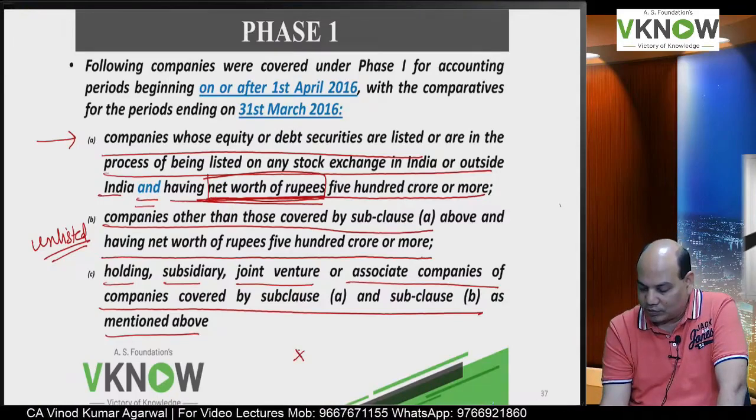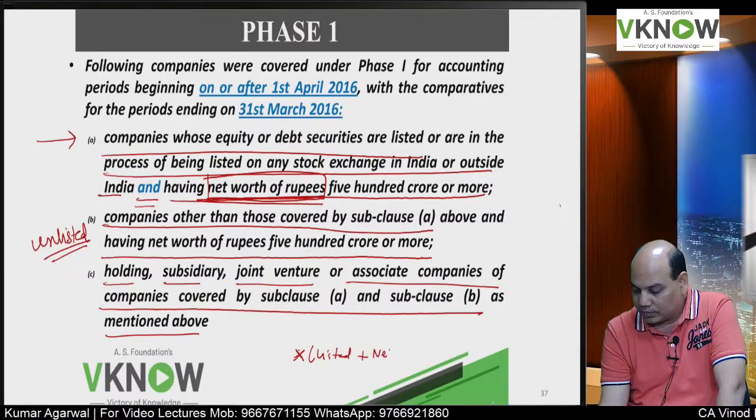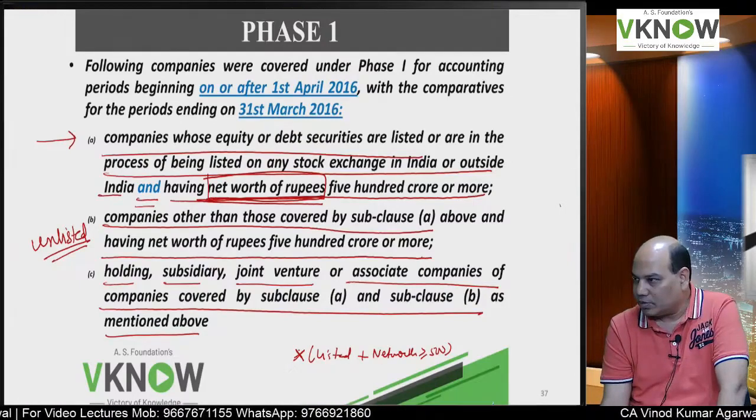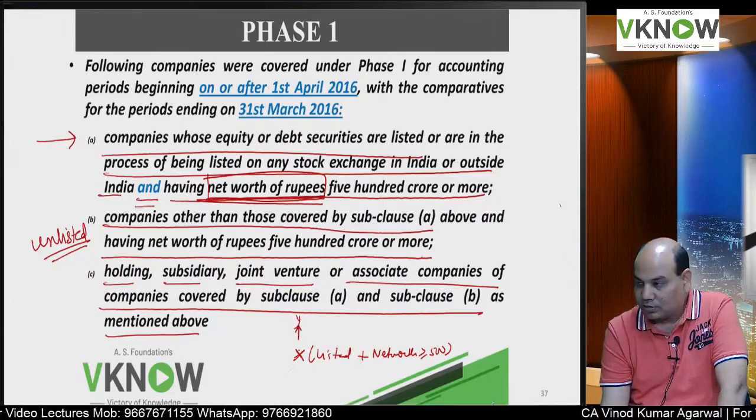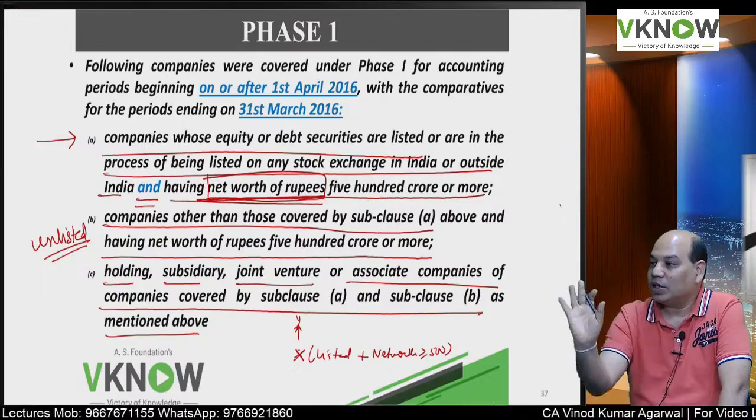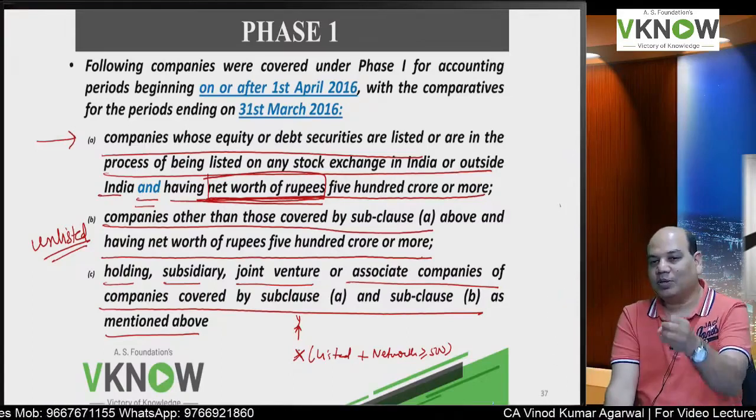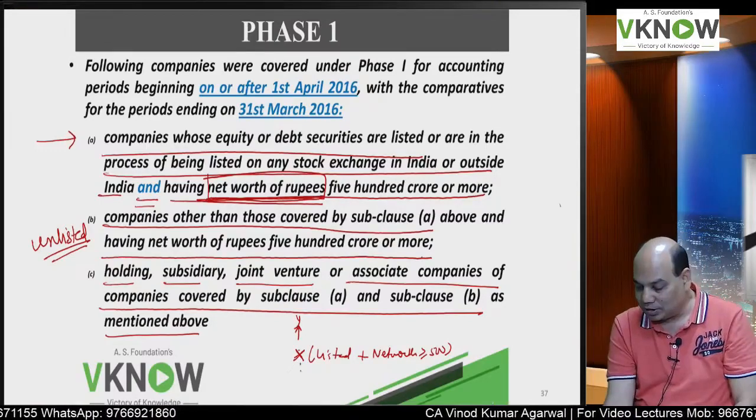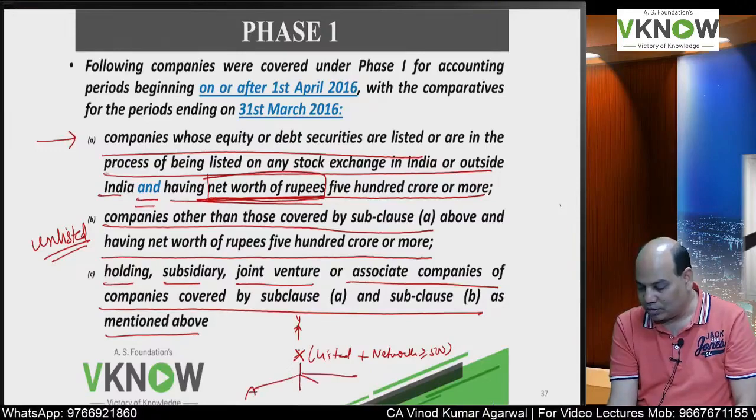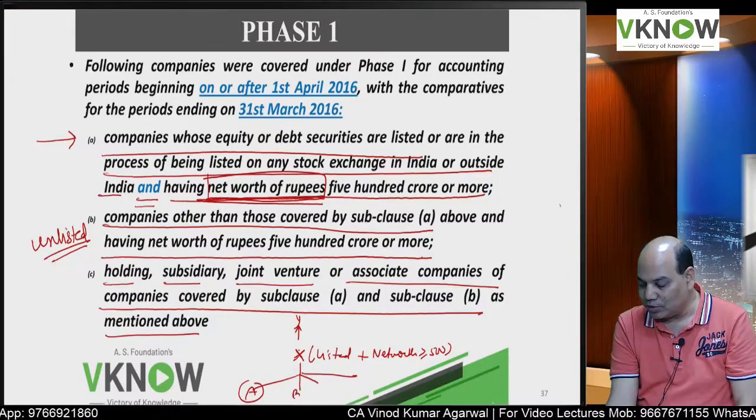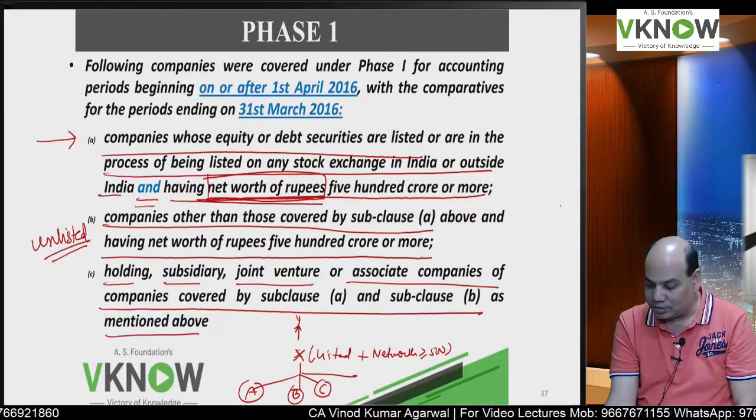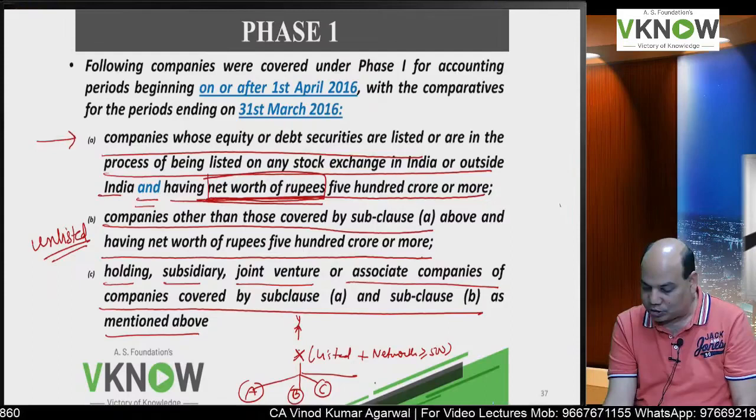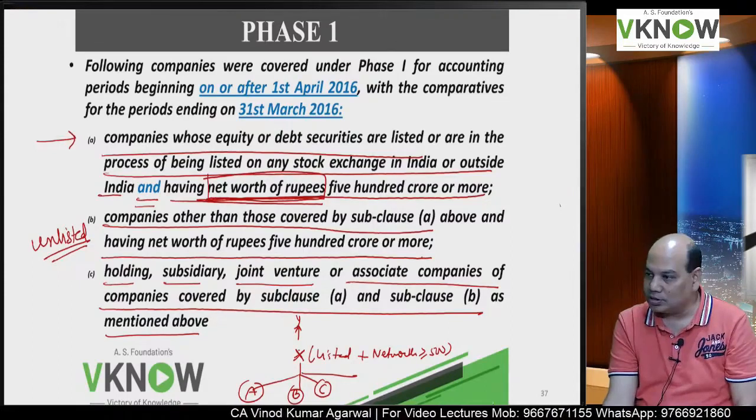So suppose this is X, it is listed plus net worth more than or equal to 500 crore. It is applicable. It has a parent company Y, irrespective of the status of the parent company. The parent company may be unlisted, net worth 2 rupees only, 100 rupees only, still applicable. It has a subsidiary A, applicable. It has an associate B, applicable. Joint venture, applicable. Subsidiary, associate, joint venture, they will also start following Ind AS.